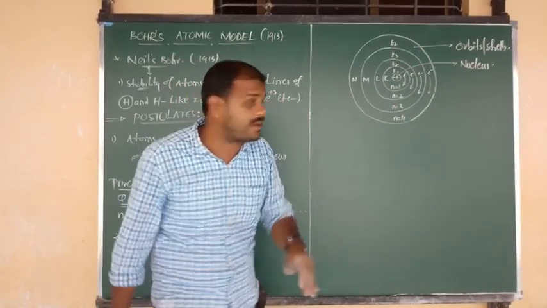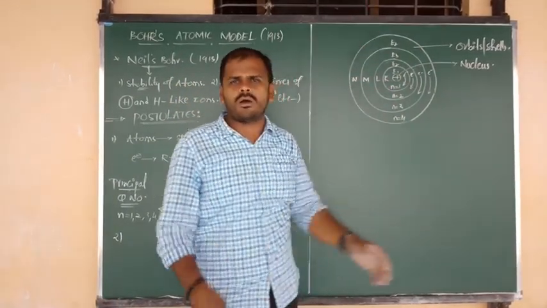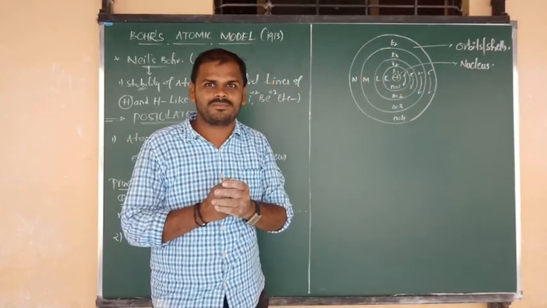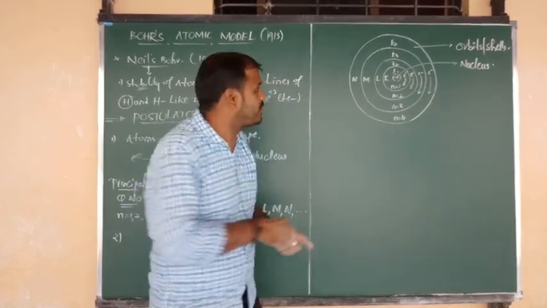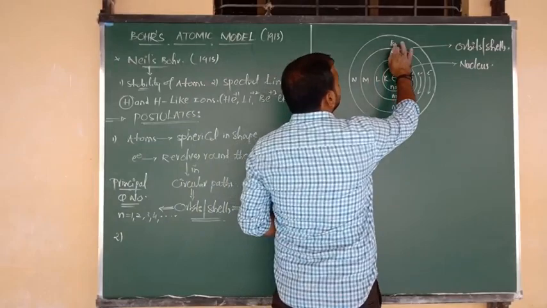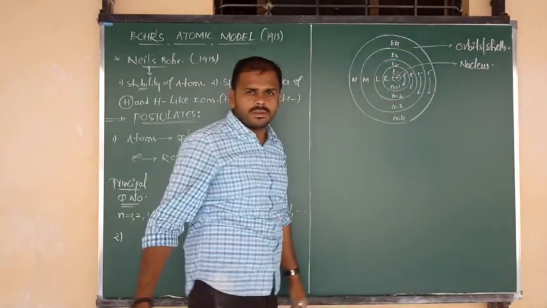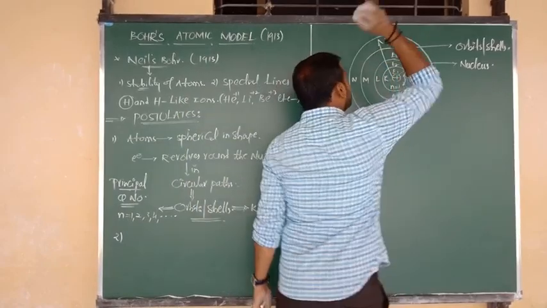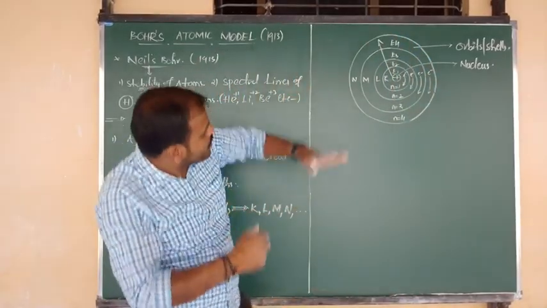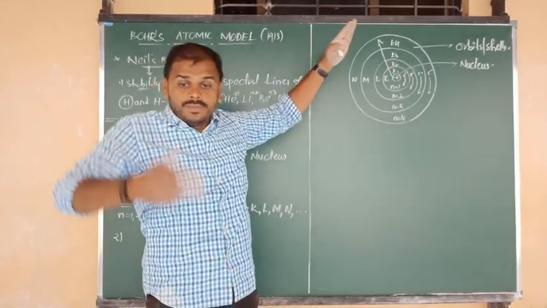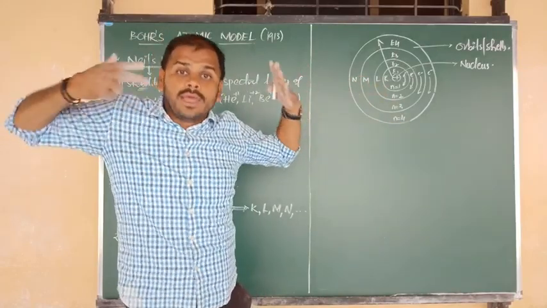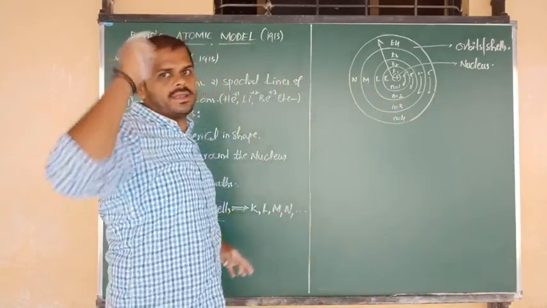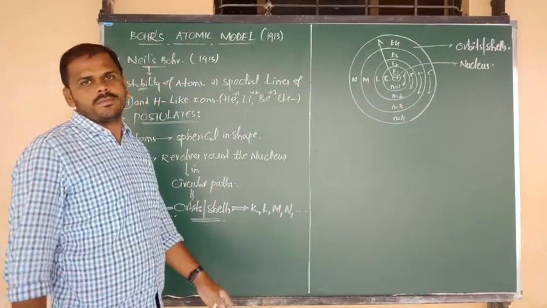But remember, the values E1, E2, E3, E4 are not the same. Which value is more? Just remember one part: as we move away from the nucleus, their sizes and their energy values increase. This is the part you have to remember.